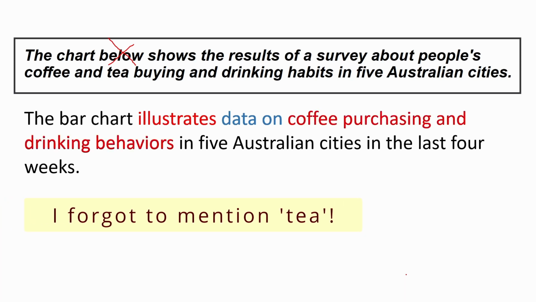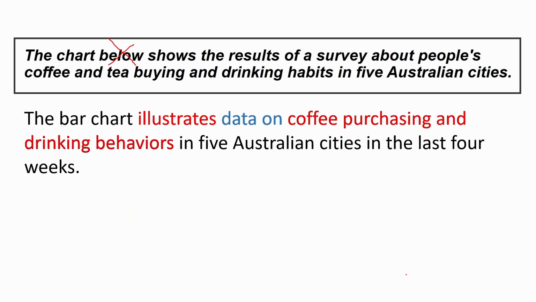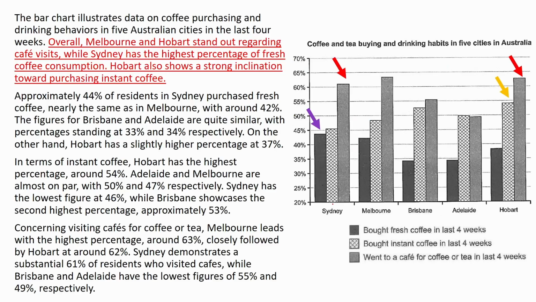I repeated the same phrase in 5 Australian cities, and I got this part, in the last 4 weeks, from the chart to avoid repeating that again and again in my essay. So this is my model answer. We just read the paraphrase together.